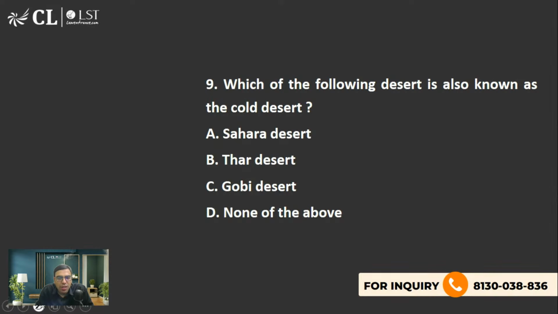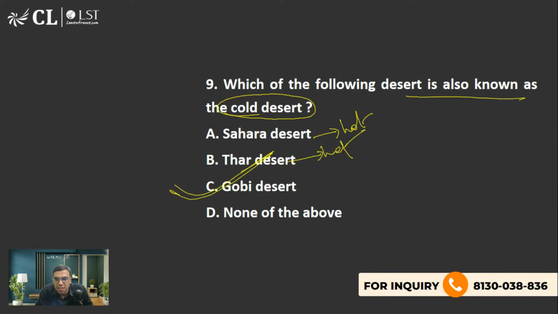The next one is: which of the following is also known as the cold desert? Which of them is actually a cold desert? Please answer my questions. This is the first question of today. So Sahara is a hot desert. You will find it in Africa. Thar is also a hot desert. Gobi desert is in China. So C is the right answer.